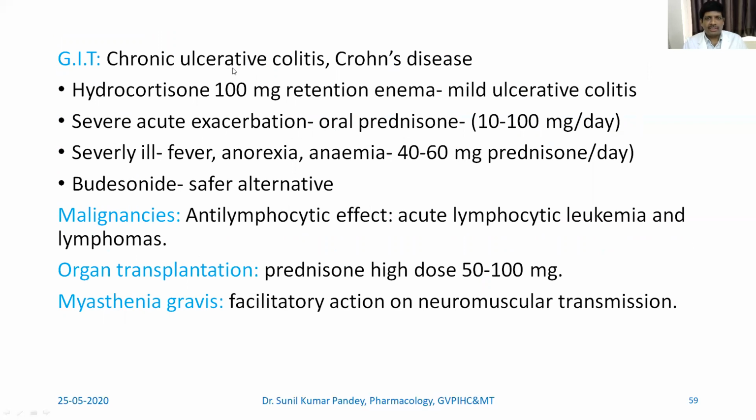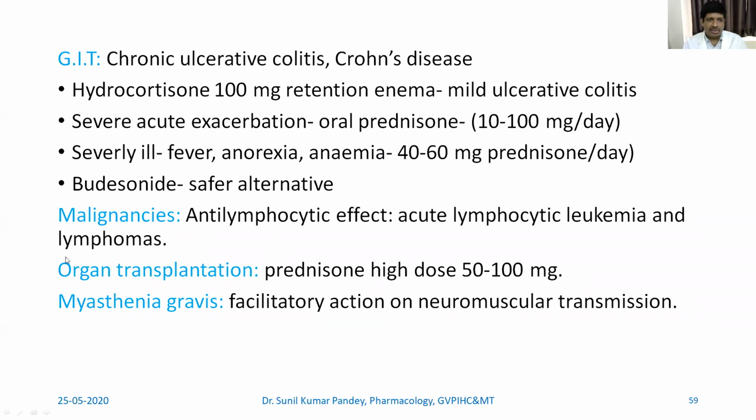In case of chronic ulcerative colitis and Crohn's disease, there is a place for giving corticosteroid. Hydrocortisone 100 milligram retention enema can be given in case of mild ulcerative colitis. In severe acute exacerbation, oral prednisone can be given at a dose of 10 to 100 milligram per day. When the person is severely ill with fever, anorexia, anemia, 40 to 60 milligram prednisone can be given per day. Budesonide can also be a safer alternative.